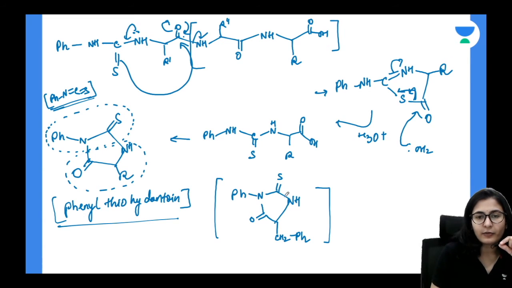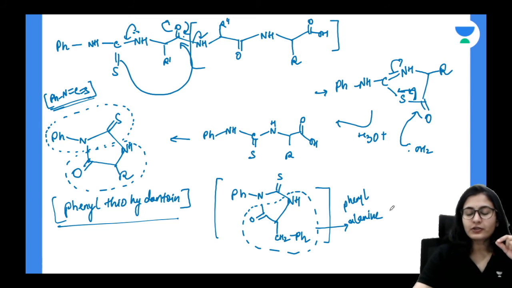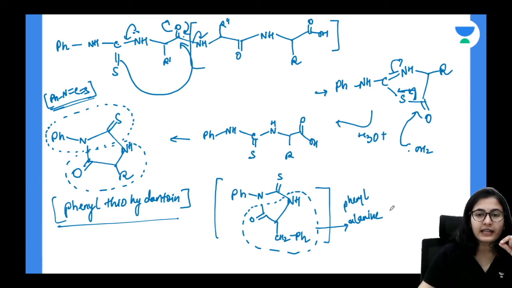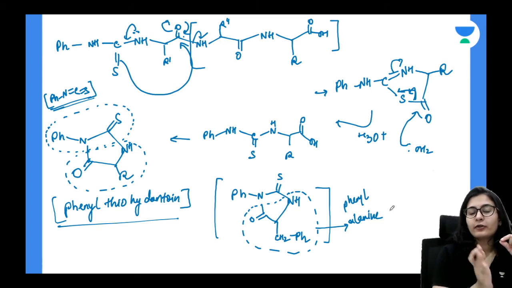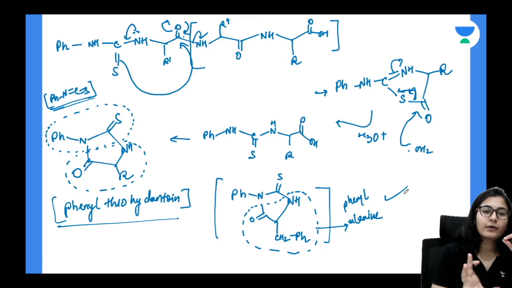So from here we see NH, CO double bond OH, CH2Ph. The amino acid that you have is phenylalanine. Okay, so it is very easy to identify which amino acid has broken down from the N side, because it is basically removing this from the left hand side. Which amino acid was present on the left hand side, or on the N terminus? Phenylalanine. So this is how you are going to be able to recognize based on the Edman degradation.